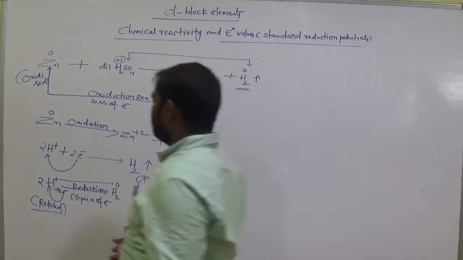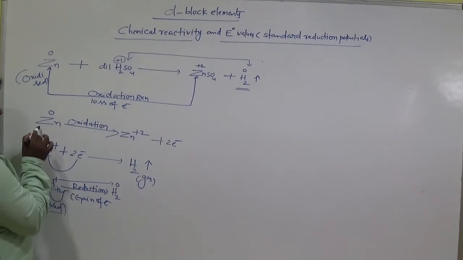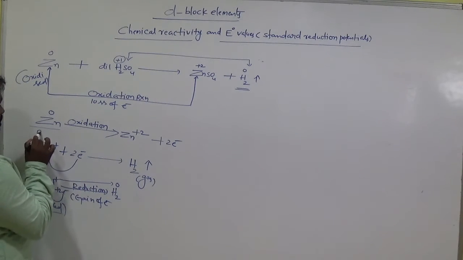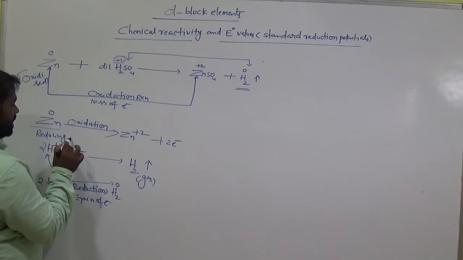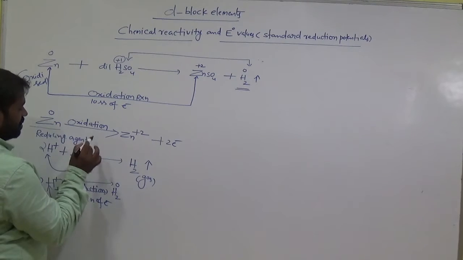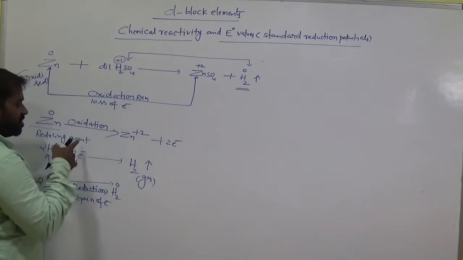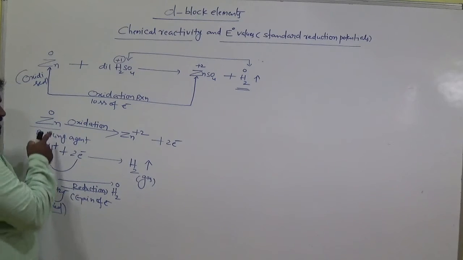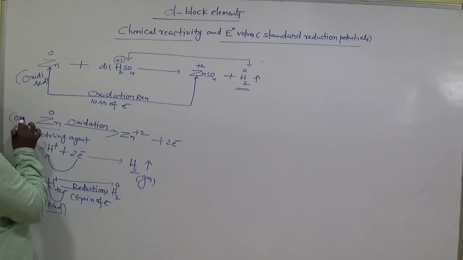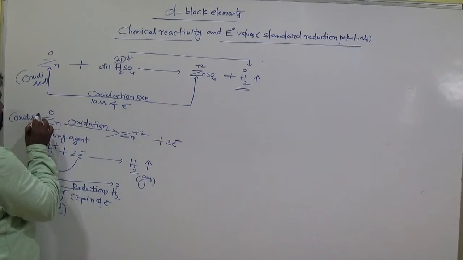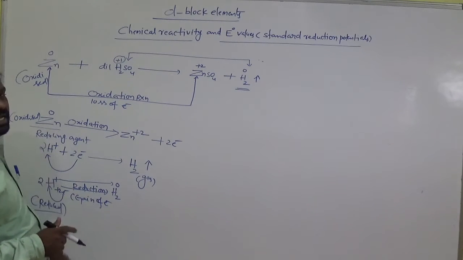Now tell me, this zinc easily loses 2 electrons, am I right? So now this is called a reducing agent. Reducing agent means those which can easily lose electrons. This reducing agent undergoes oxidation, am I right? Is it oxidized or not? Why is it oxidized? It loses the electron, so it is called oxidized and it is called a reducing agent.